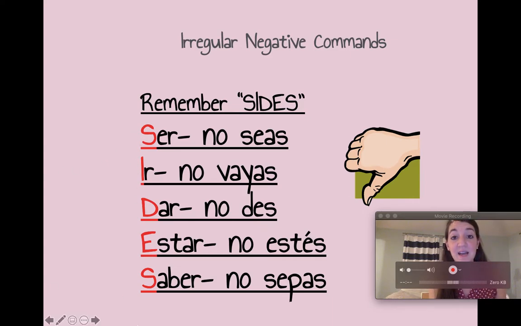If you can remember sides, you've got it covered, okay? No seas, no vayas, no des, no estés, and no sepas. I don't typically see saber used in a command, because when would you tell someone, oh, don't know that? It's not really a common command. But don't be, don't go, don't give, and don't be are.